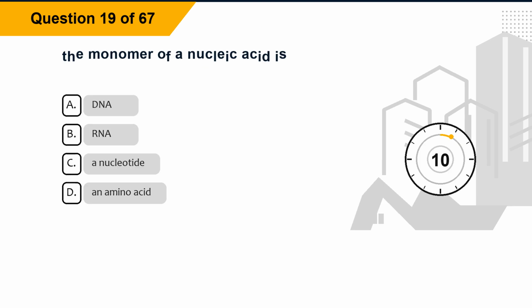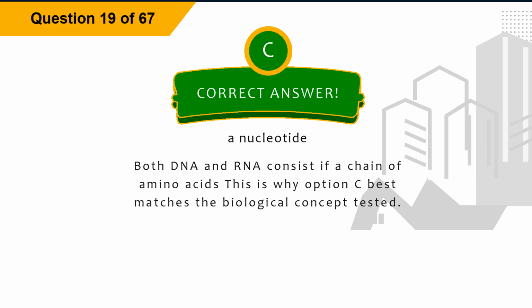Question 19. The monomer of a nucleic acid is Option A, DNA. Option B, RNA. Option C, a nucleotide. Option D, an amino acid. The correct answer is option C, a nucleotide. Explanation. Both DNA and RNA consist of a chain of nucleotides. This is why option C best matches the biological concept tested.